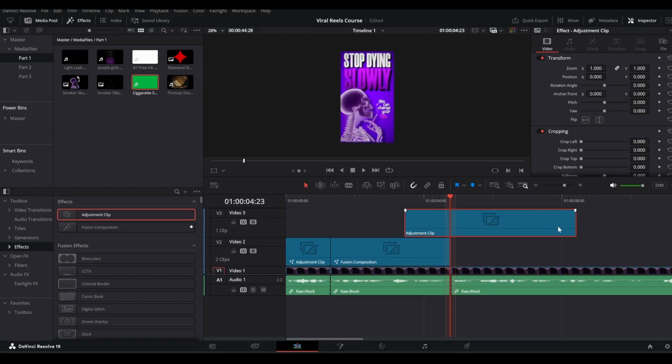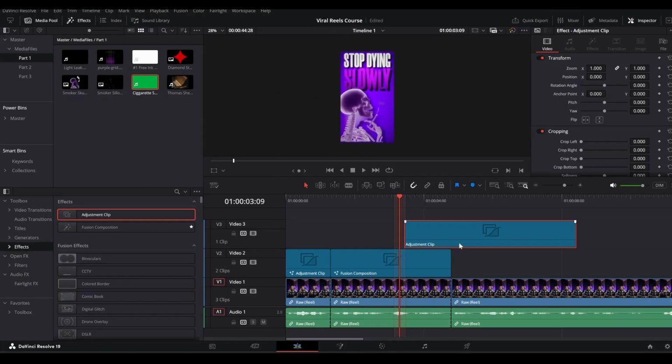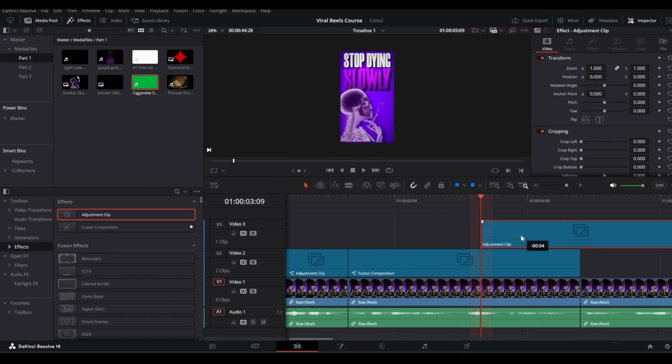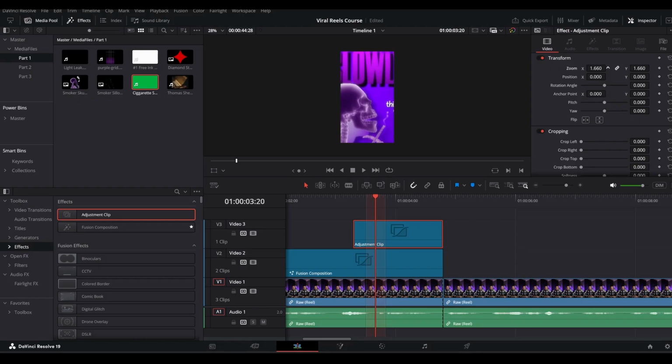All right. Now coming back to the edit page, what you can do is add an adjustment clip on top of it from where this text starts coming in. It was at frame number 60, we will see. All right, right here. Now you can bring down the adjustment clip here and trim it here like so, and now go on top and zoom it in like so, zoom in a little more, somewhere around here.